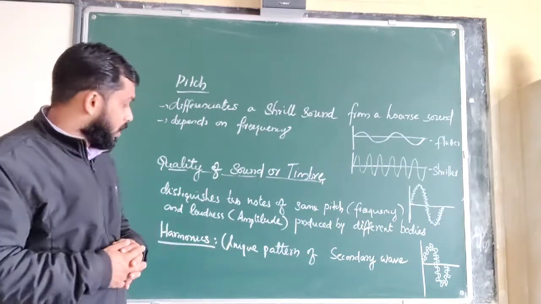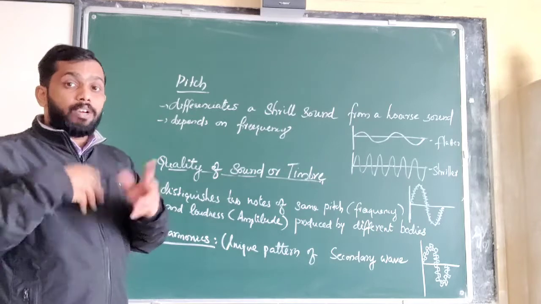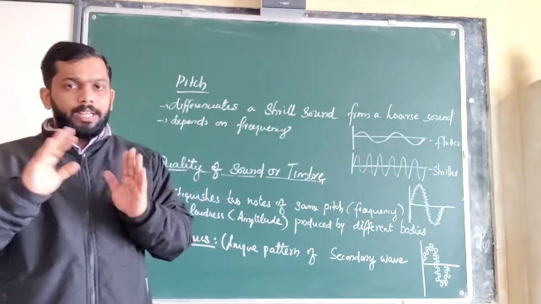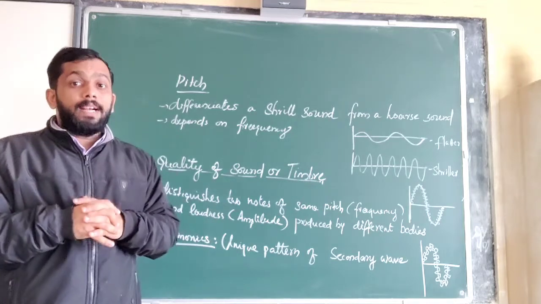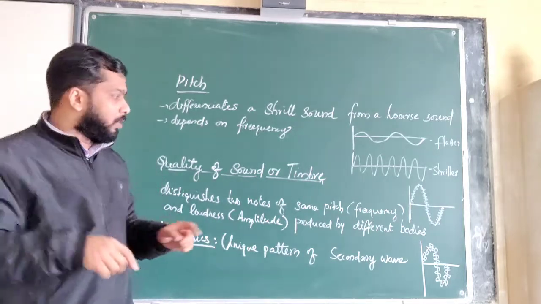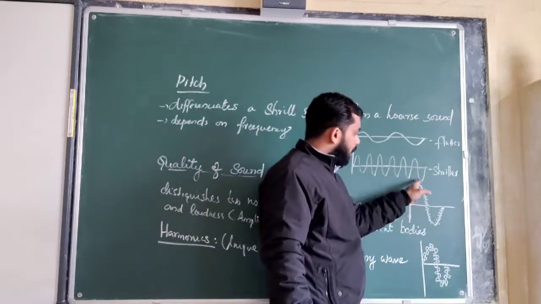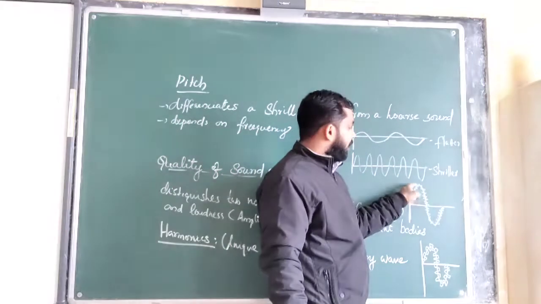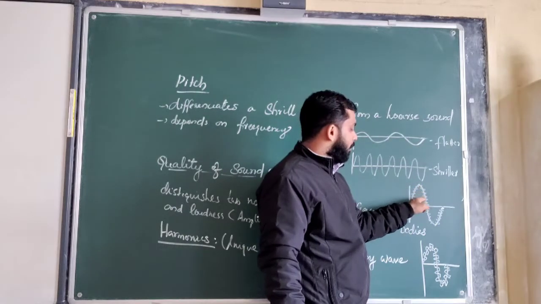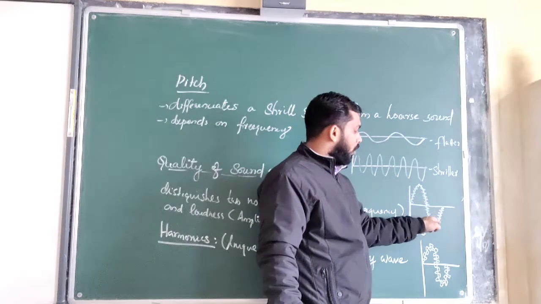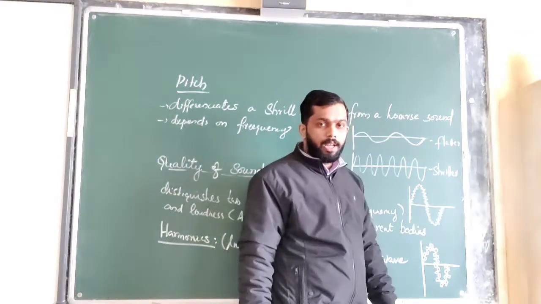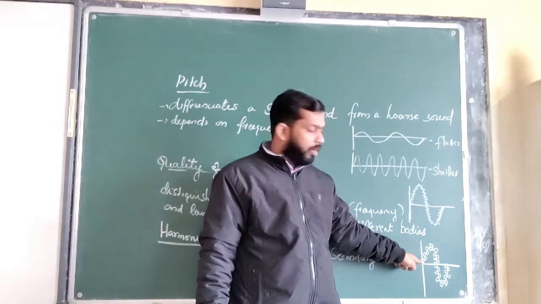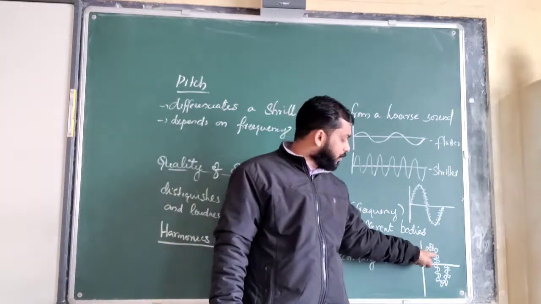What are harmonics? A unique pattern of secondary waves. Already we know that sound is traveling in the form of a wave. That's the primary wave. Secondary wave means just near to the wave. I have shown this figure. Normally we know one wave is there. Just near to the wave, another wave pattern will be produced. These are called harmonics. Here you can see that the harmonics have a different shape. The secondary wave is a different shape.